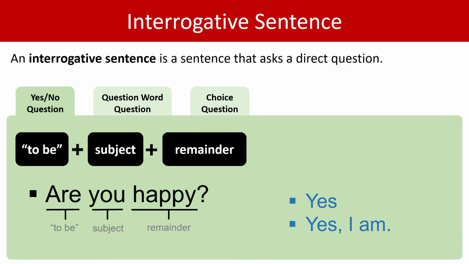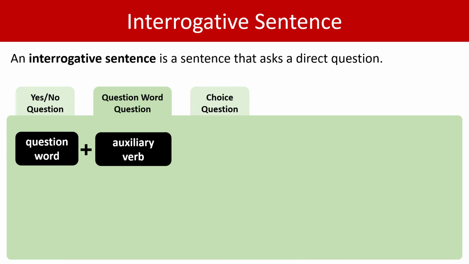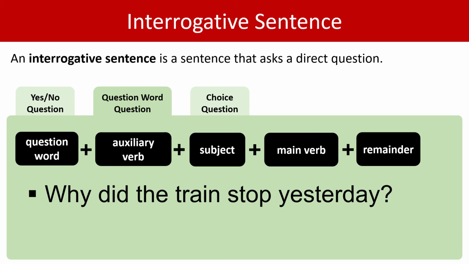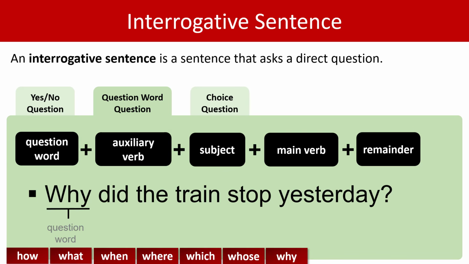Let's move on to the question word question. So, the format is a question word plus an auxiliary verb plus a subject plus a main verb plus the remainder. Here is an example. Why did the train stop yesterday? Well, why is our question word. Here are the other question words we could have used.